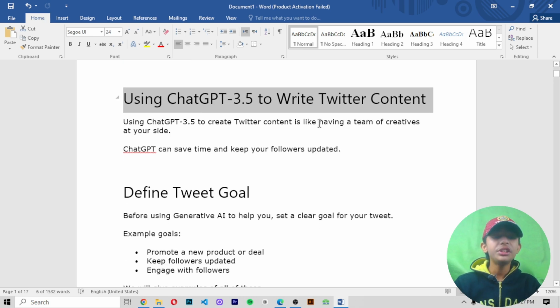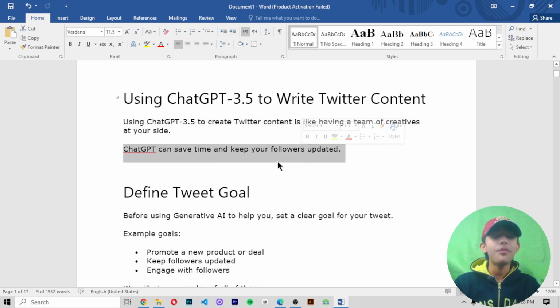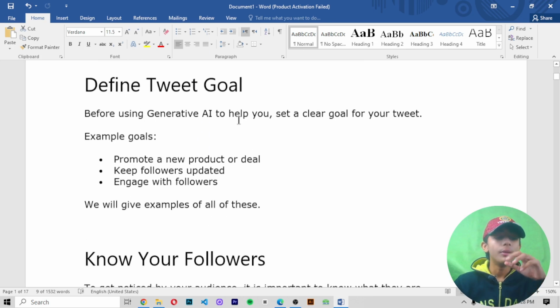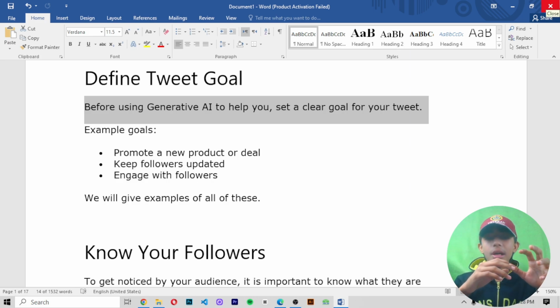Now, using ChatGPT 3.5 to create Twitter content is like having a team of creatives at your side. ChatGPT can save time and keep your followers updated. Now, let me define a tweet goal. Before using a generative AI to help you, set a clear goal for your tweet.